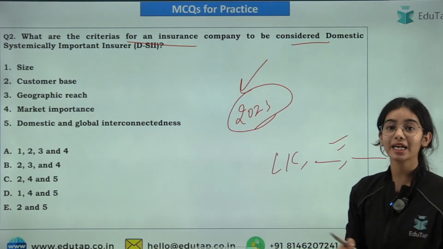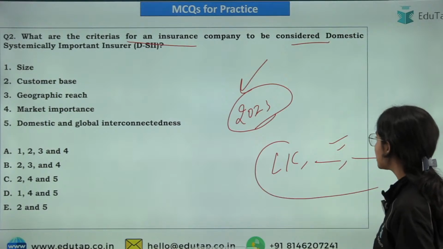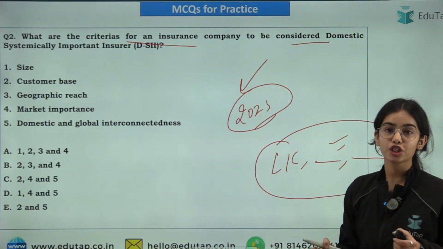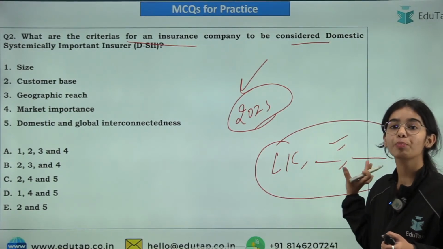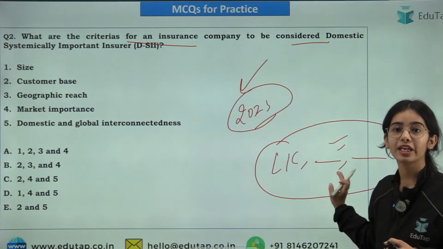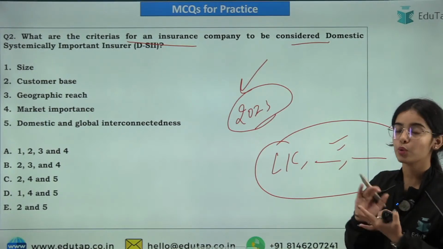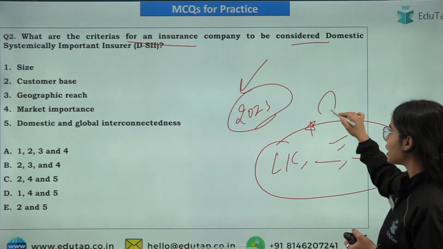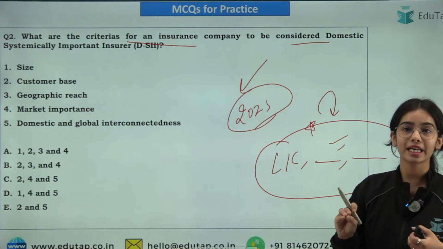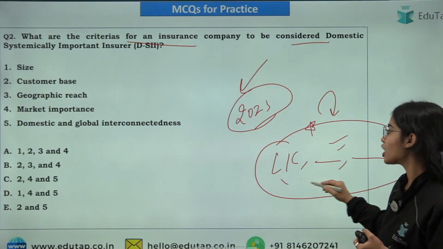So you have to tell me that. Selecting these domestic systemically important insurers means these are the big companies that are too big to fail. If they fail, the insurance sector will have a big blow. That's why these are very important. They have to follow higher regulatory norms, and they are too big to fail.